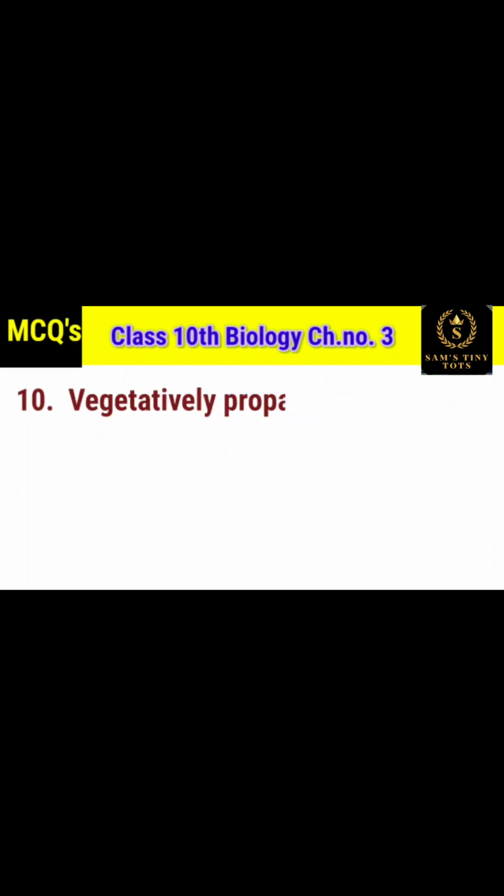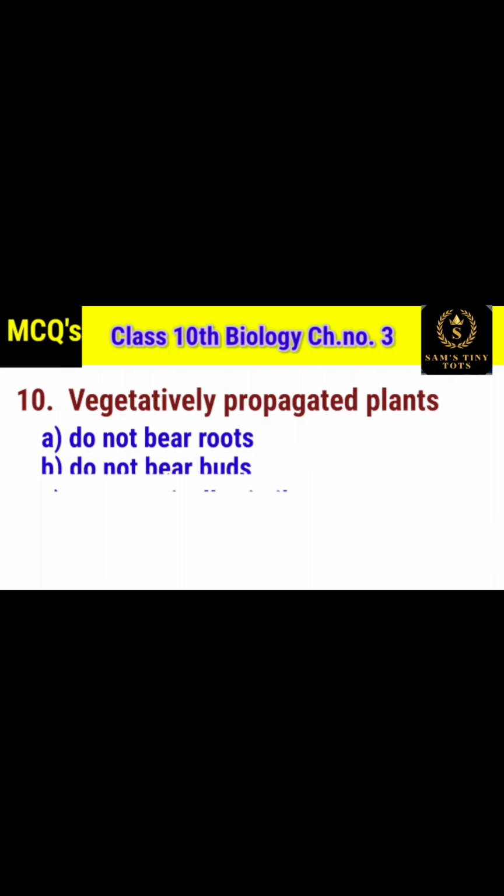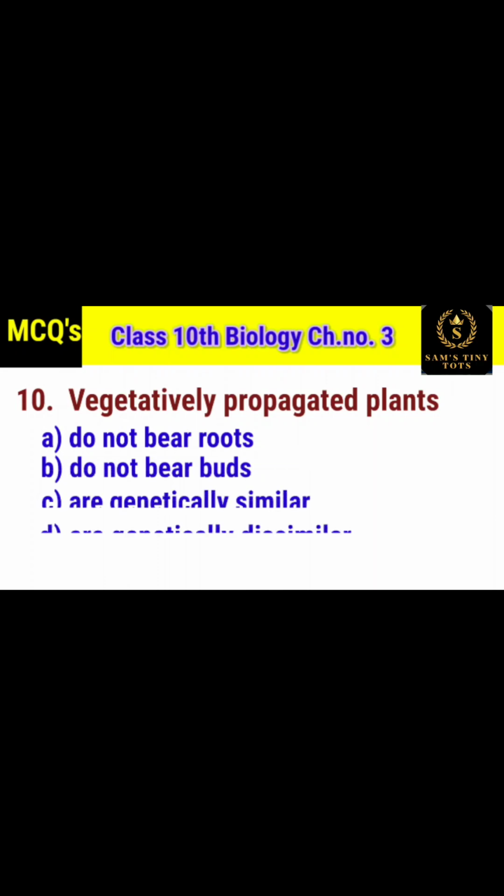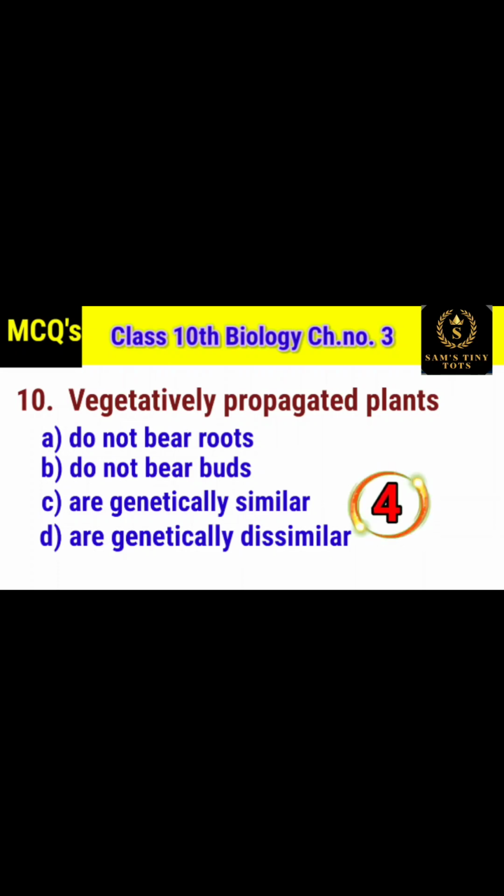Vegetatively propagated plants, option A do not bear roots, option B do not bear buds, option C are genetically similar, option D are genetically dissimilar. And the correct option is are genetically similar.